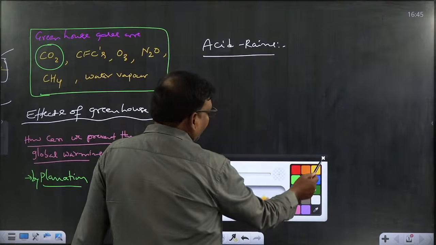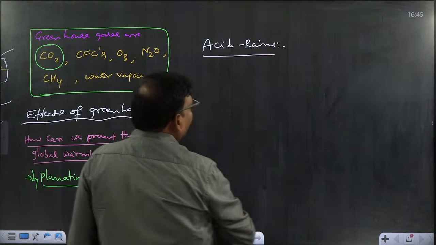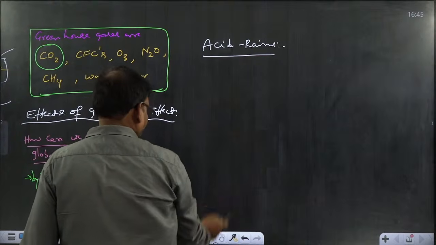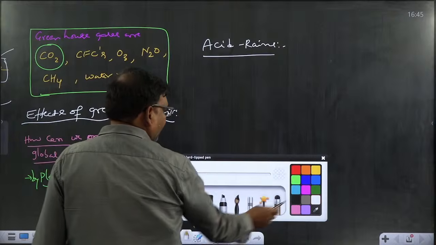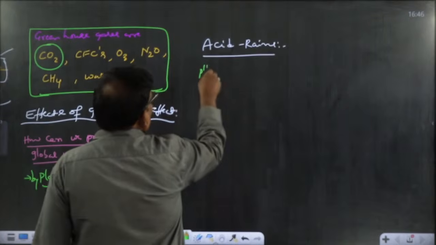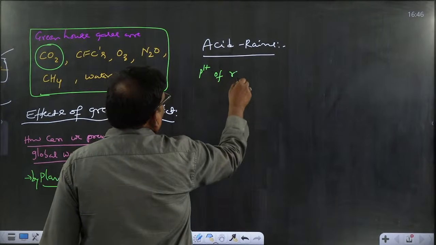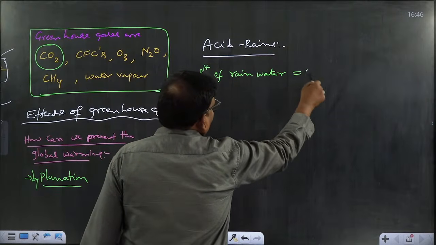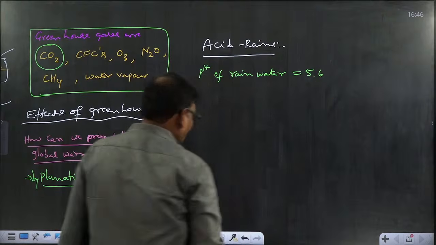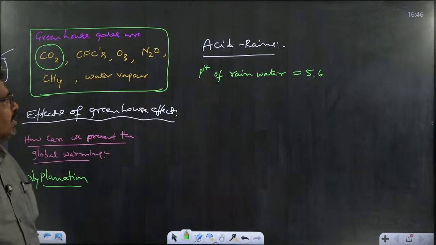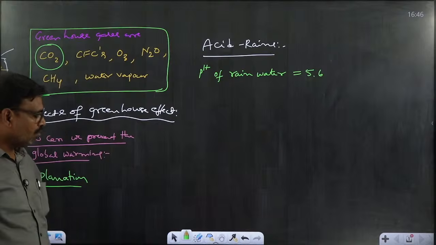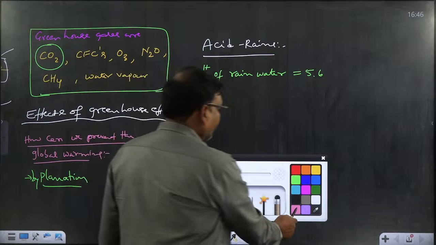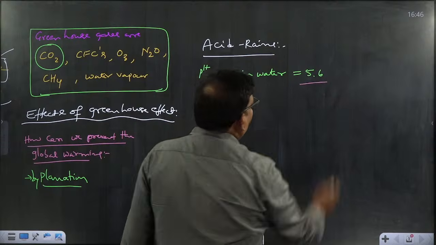Actually, carbon dioxide is naturally present in the air. That's why, what is the pH of rainwater? If such a question is asked, the pH of rainwater is equal to 5.6. Why is it not 7?